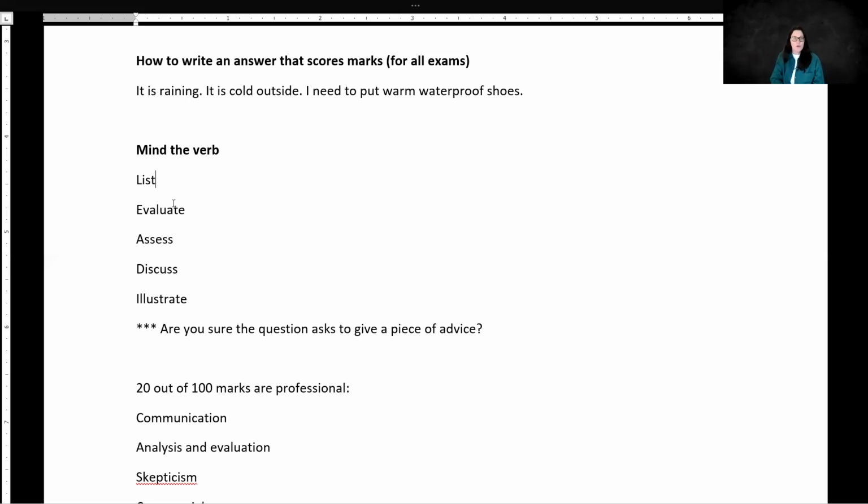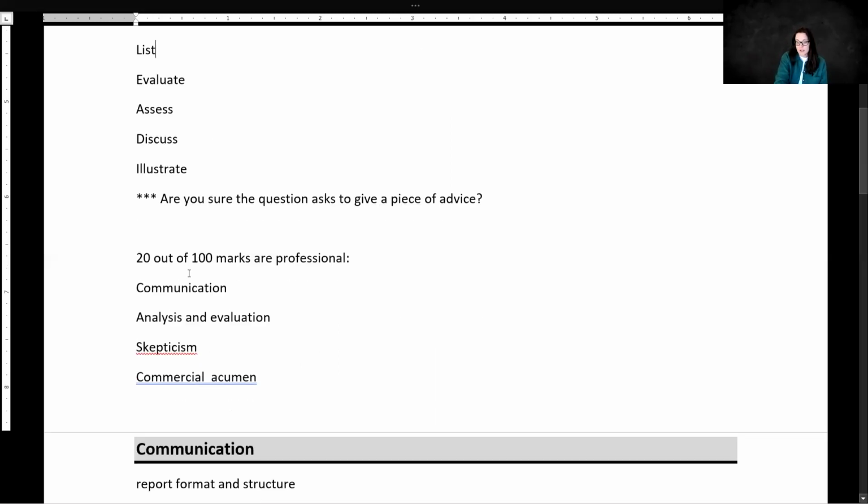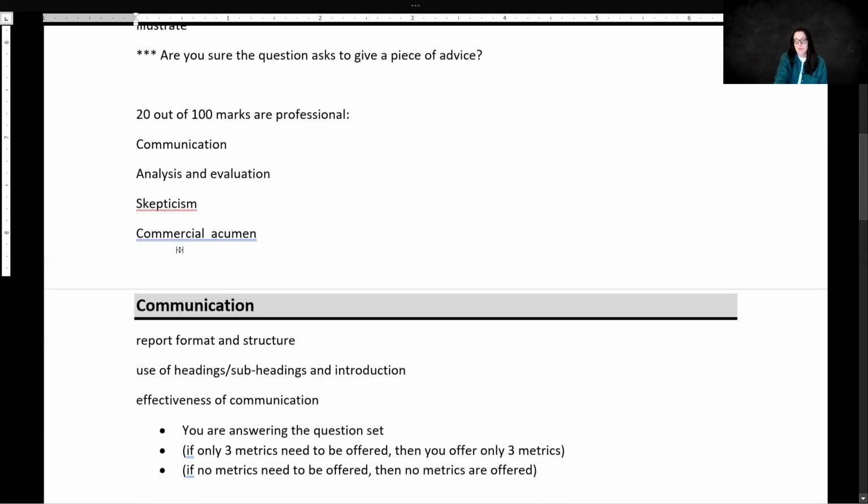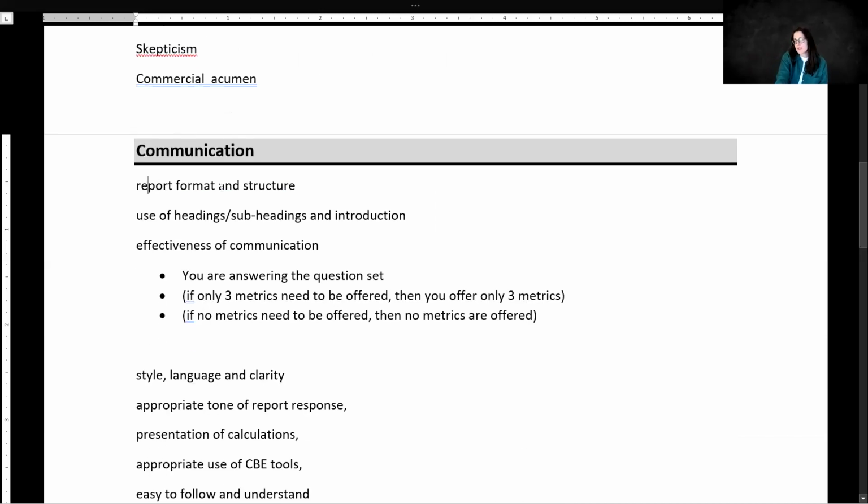Now, as I told you, there are going to be 20 out of 100 marks that are professional for some of the exams, and we cannot ignore them. Now, what are the marks given for? Well, communication marks are given for report format and structure.